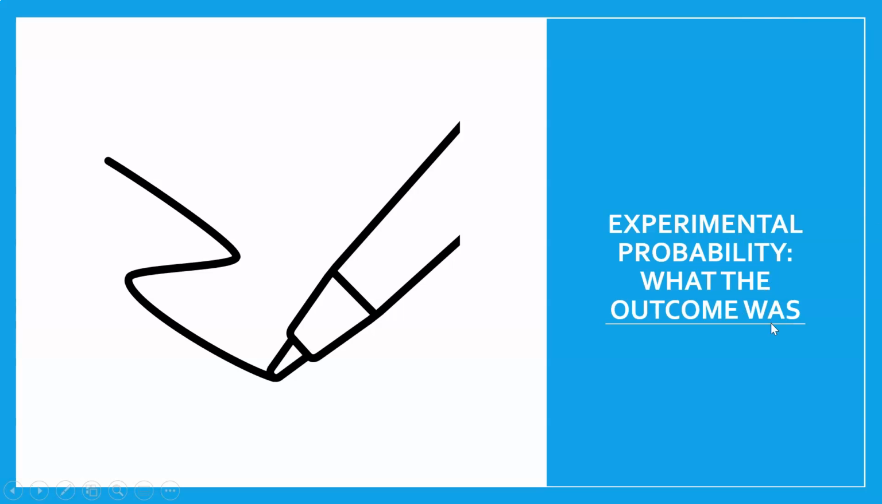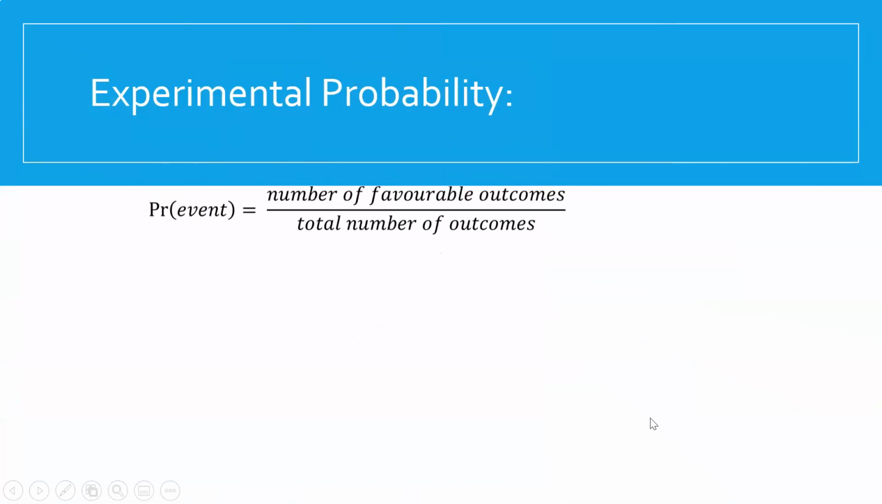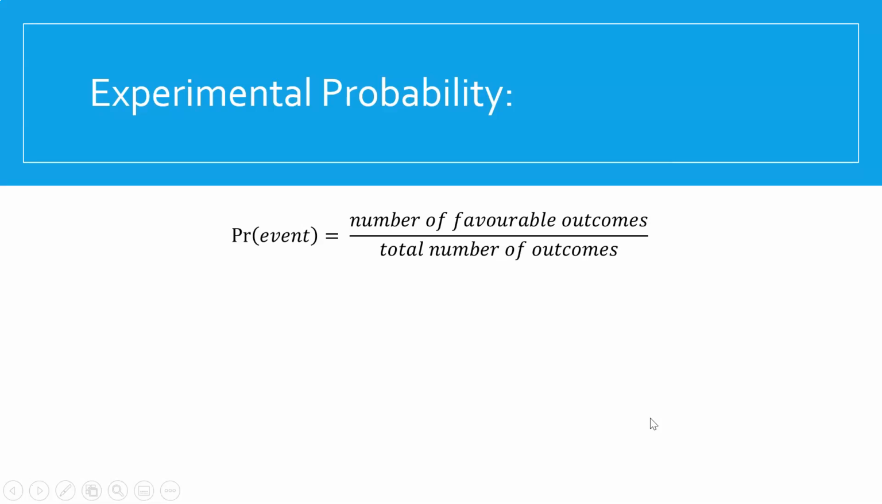Our experimental probability is what the outcomes actually were. If we had that spinning wheel and we sat there 20 times spinning it, what would the outcomes be? And we can work our experimental probability out the same way: the number of times we got a red out of the number of outcomes. So if we spun our wheel 20 times, and we got 5 reds, it would be 5 divided by the 20.